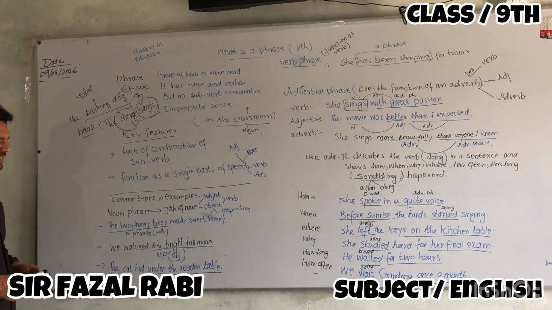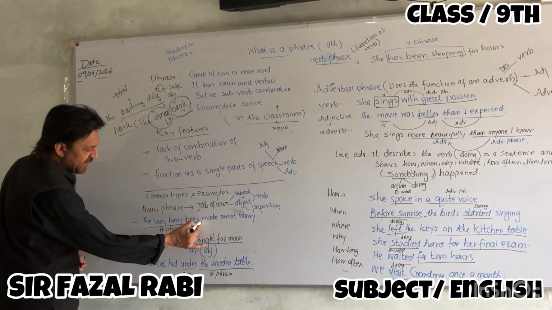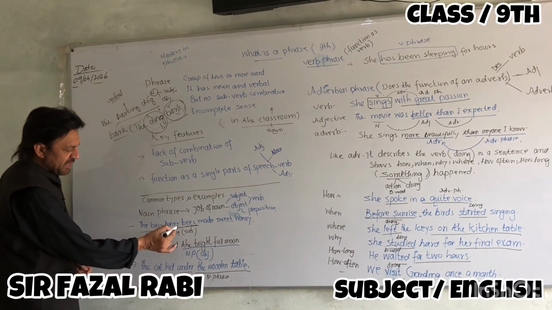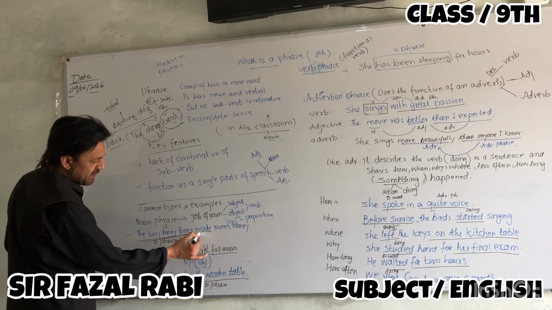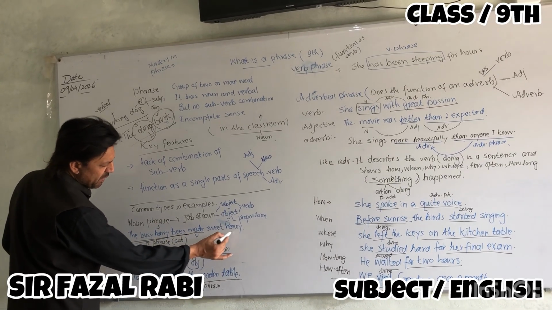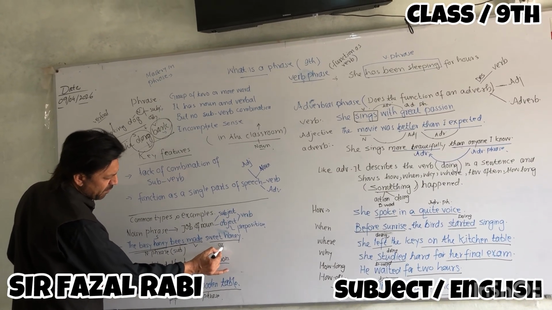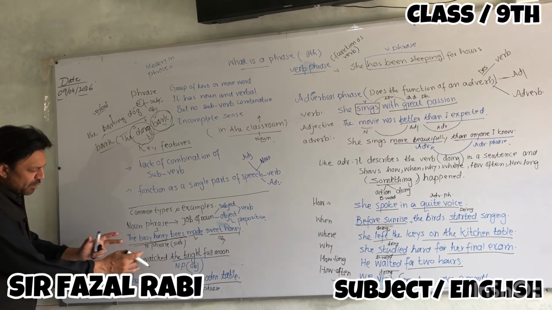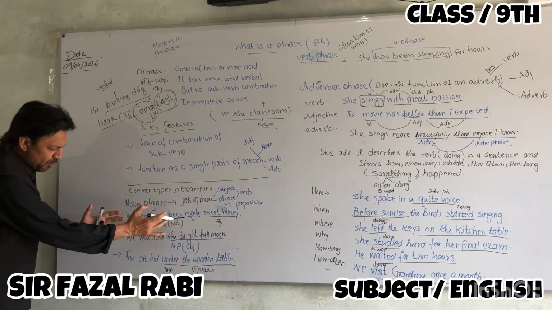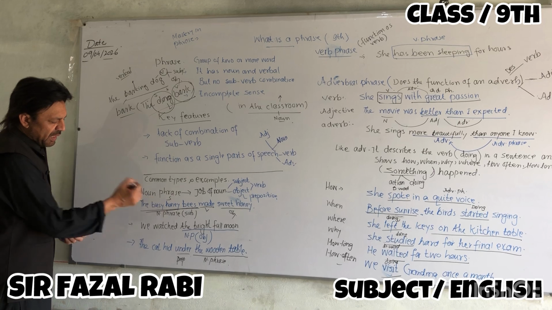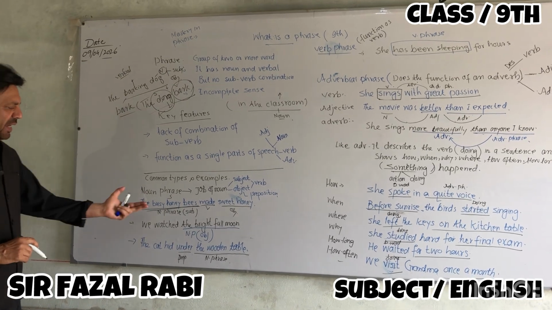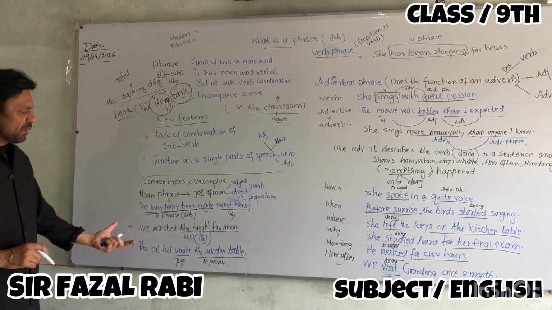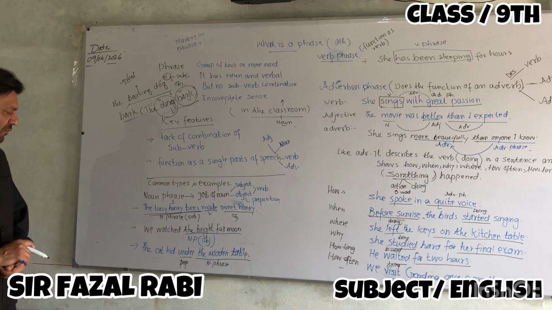In this sentence, this is the subject, this is the verb, and this is the object. The subject is a group of words, that's why it does the job of a noun, and it's called a noun phrase.